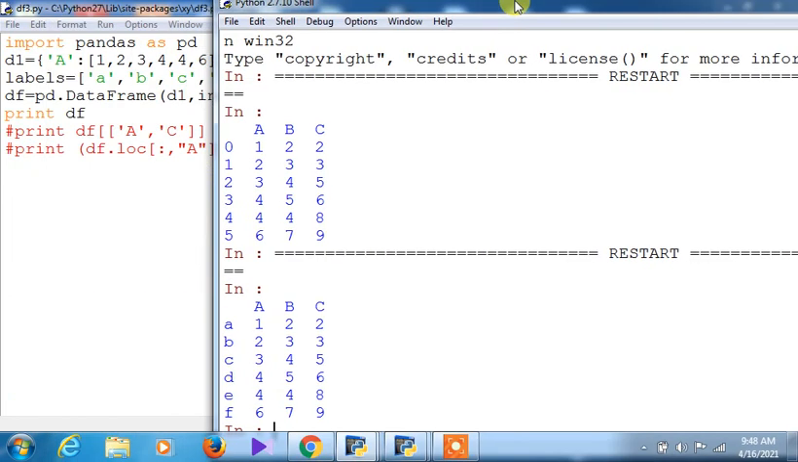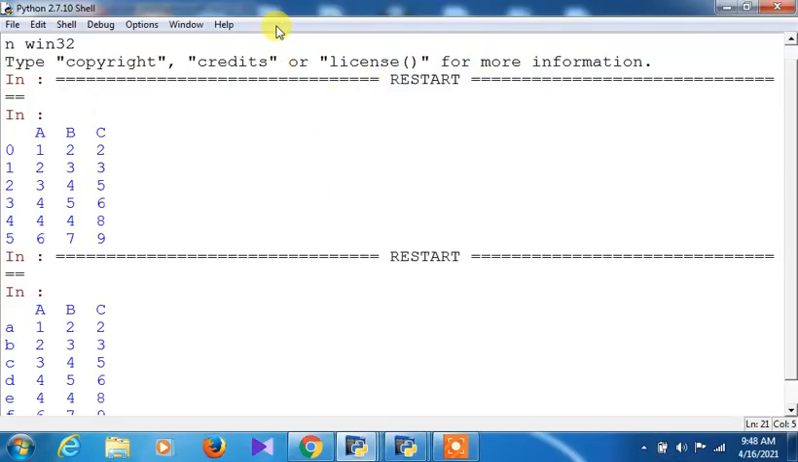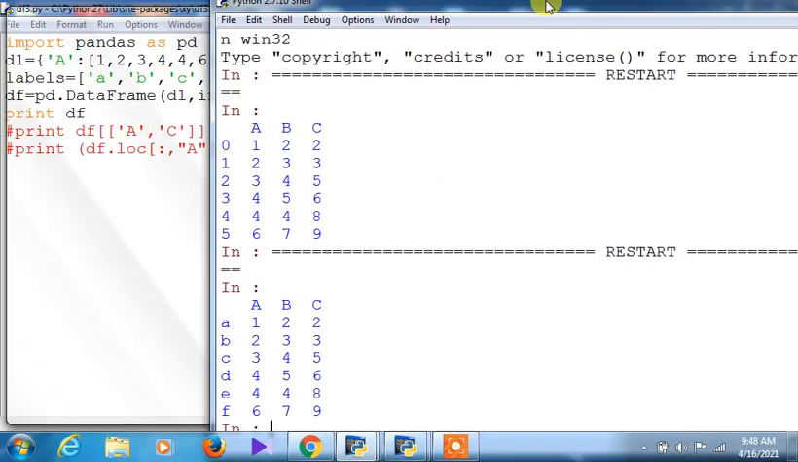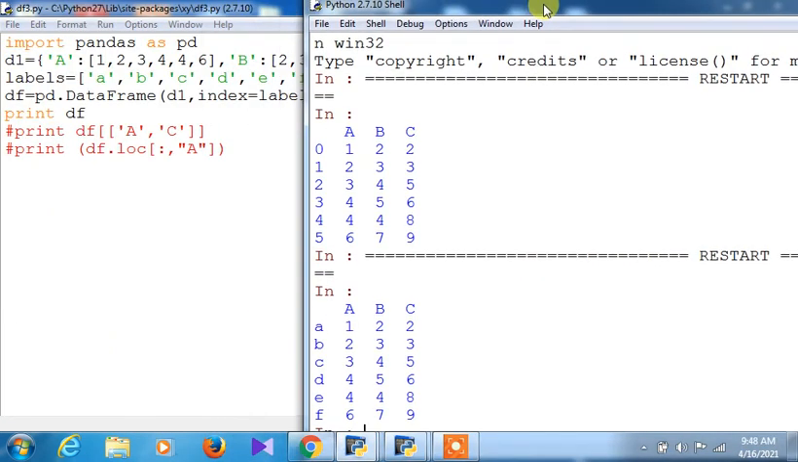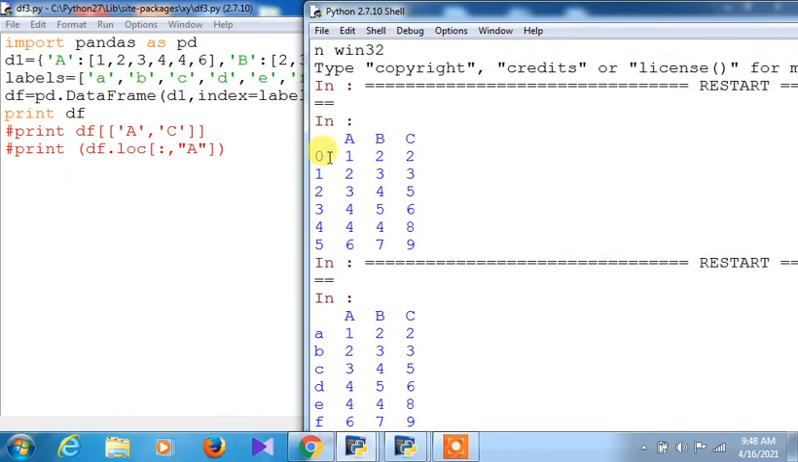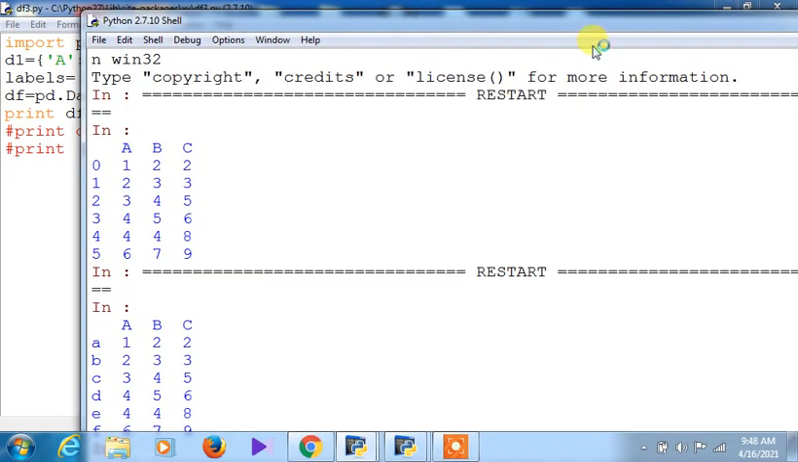That time I had not mentioned any index, so this 0 1 2 3 4 5 was appearing. This proves that it is the default index of a data frame, and this is the row, as you know. That's why it is a two-dimensional structure. Now a b c d e f, whatever you are seeing here, I have taken the index as levels, that's why it is framed in this way. I hope you understand the difference.